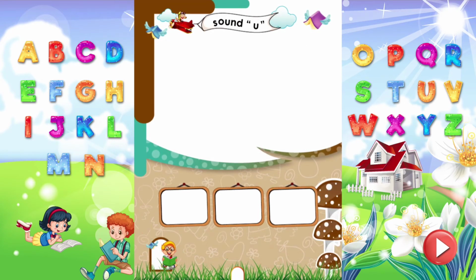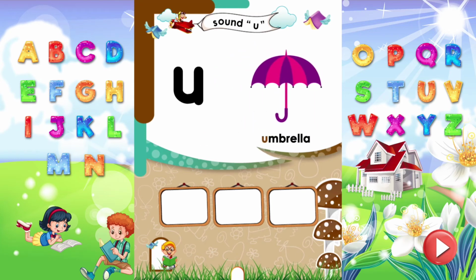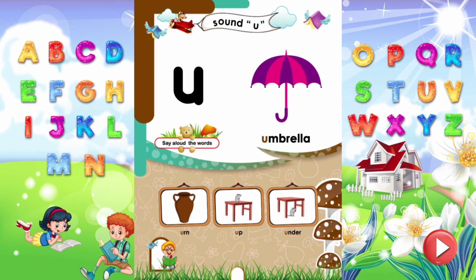Sound U. Dear kids, read the letter U. It makes sound A. Umbrella. Umbrella starts from the sound A. Say aloud more words that start from the sound A. A is for earn. A is for up. A is for under.